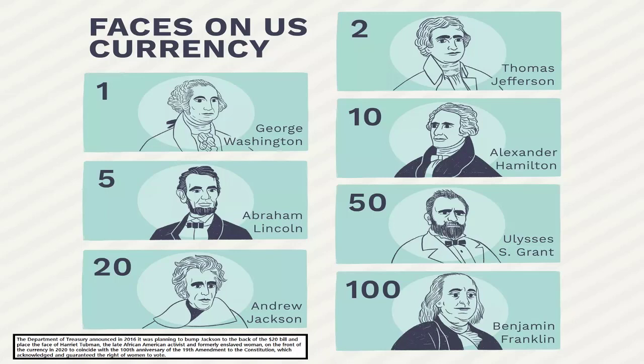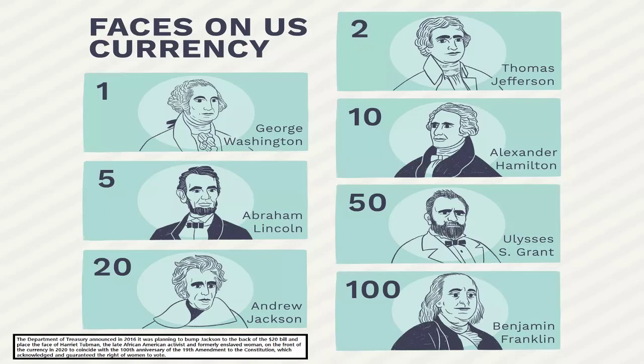The $2 bill, which is still around, though you can find only a few of them, is Thomas Jefferson. And no, there's no such thing as a $3 bill. That was back in 1869 as well. The $5 bill was Abraham Lincoln. That was instituted in 1914.